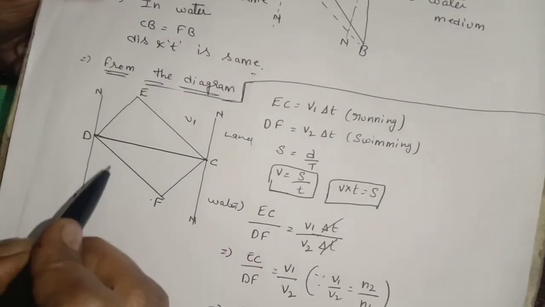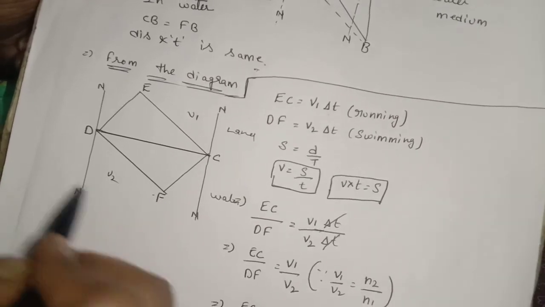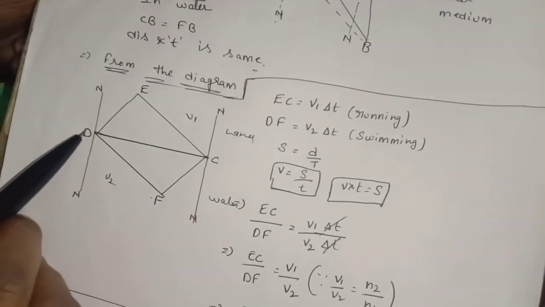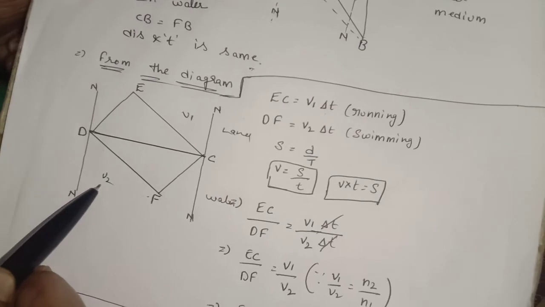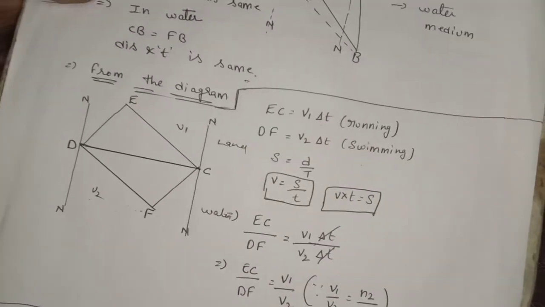Now this is a V2. This is a denser medium, which is the water area. So he is traveling from D to F, that is nothing but V2, that is delta T. He is swimming now. Now he is in the water.